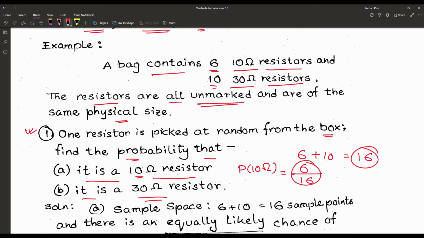And also the same case for the second problem, it is a 30 ohm resistor, that means total number is 16 and there are 10 30 ohm resistors. So the probability must be 10 upon 16, that is P of 30 ohm.